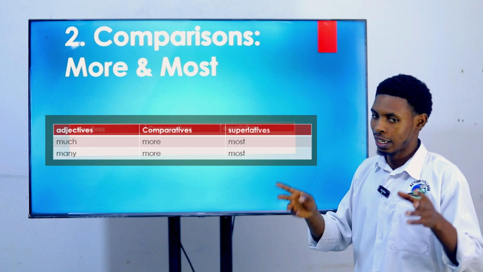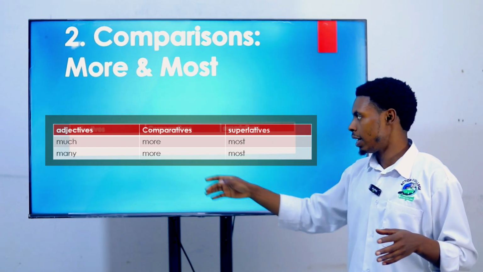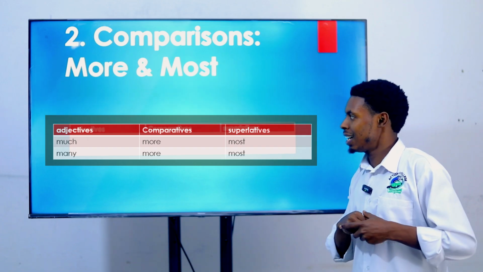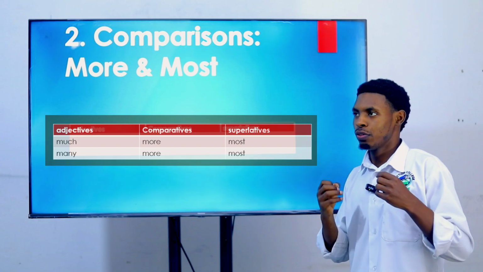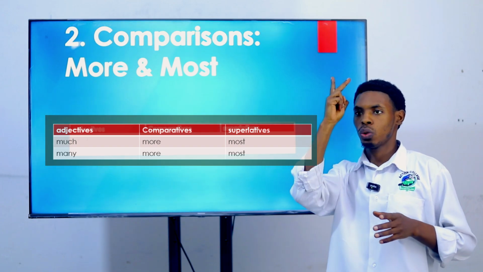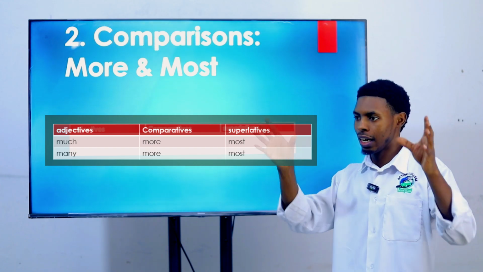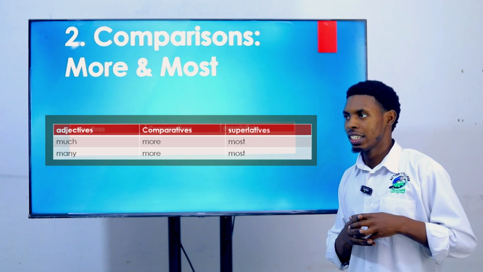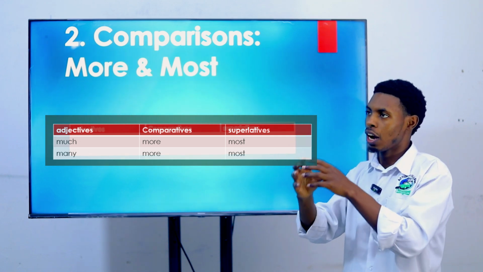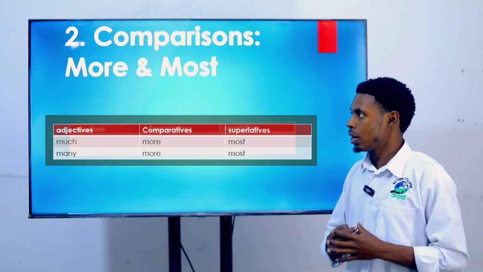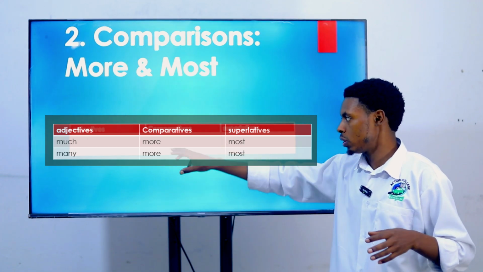Whether it's countable or uncountable, the comparative has to be more and the superlative most. And let's just talk about comparative. So comparative means that you are comparing 2 things or 2 groups of things. When 2 things are there and you want to compare them, it simply means that you are going to show the differences in terms of amount or quantity. When it is amount, it means many. When it is quantity, it means much.